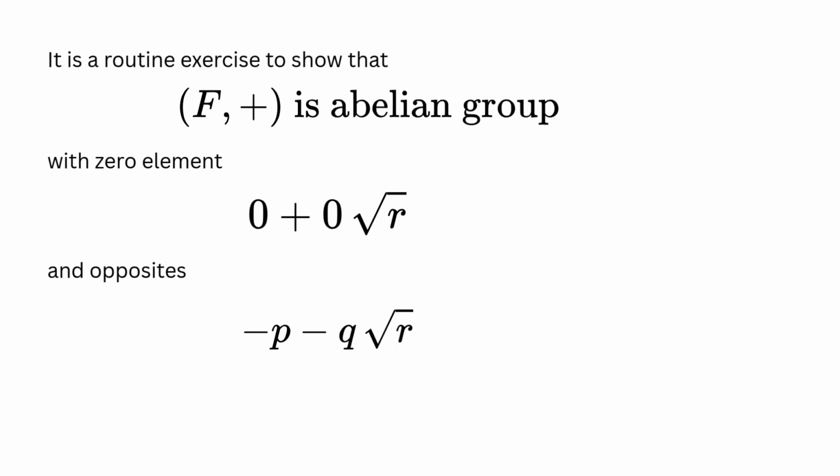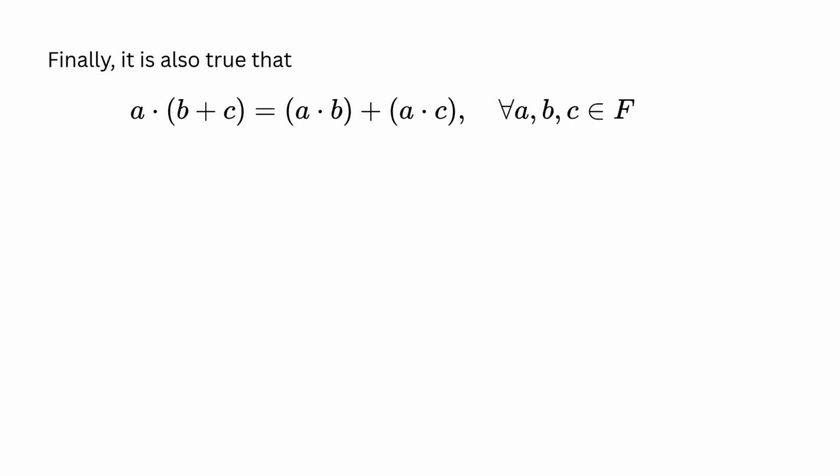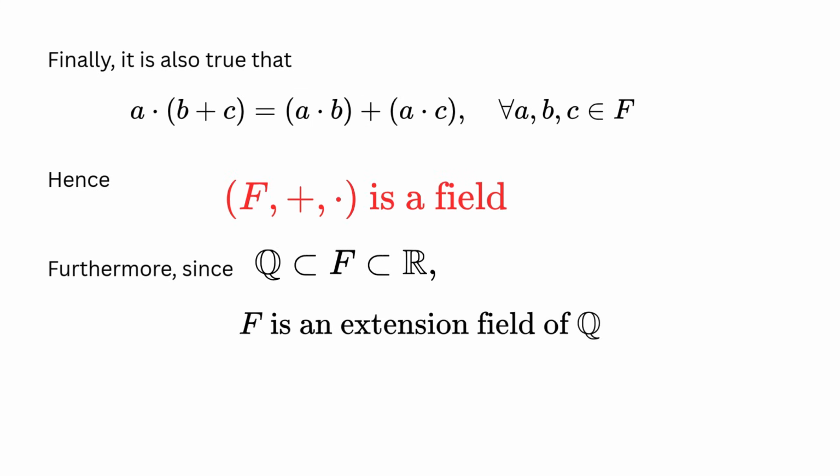Then, it's a routine exercise to check that F endowed with the addition is an abelian group. Similarly, F asterisk endowed with the multiplication is an abelian group. The distributive property also holds. Hence, F is a field. Furthermore, F is an extension of the field of rational numbers and a subfield of the real numbers.